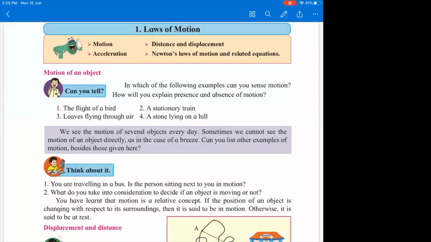In another situation, let's take another situation where your train is at rest. And on the other track, there is another train which is also at rest, right? So you are at rest, your train is at rest, and on the other track, there is another train which is also at rest. Then imagine that the other train begins to move. You must have experienced this, is it not? When the other train begins to move, what do you feel?